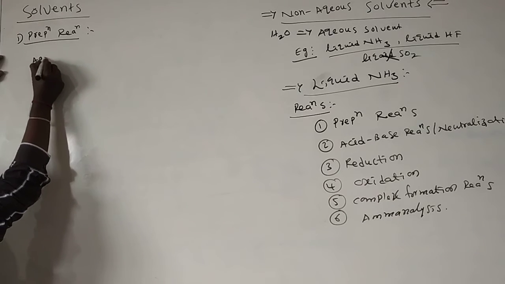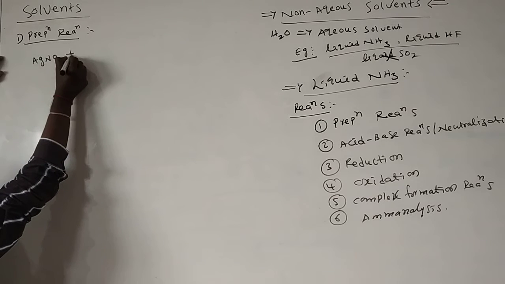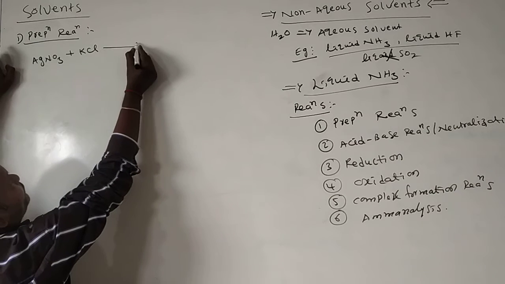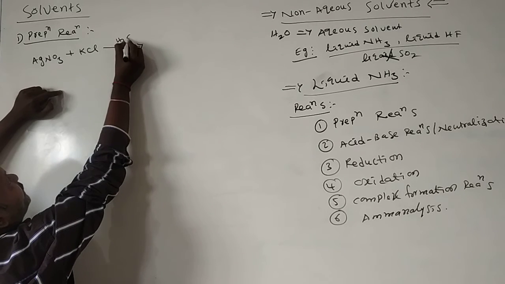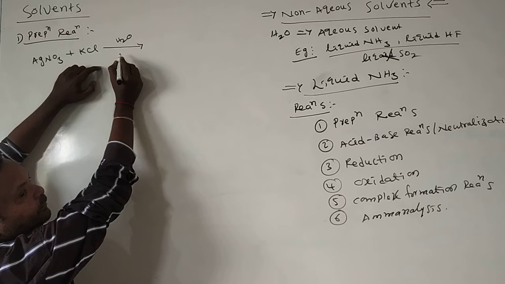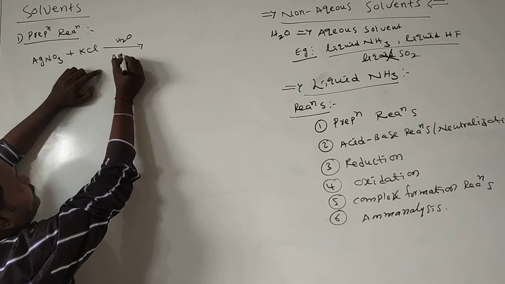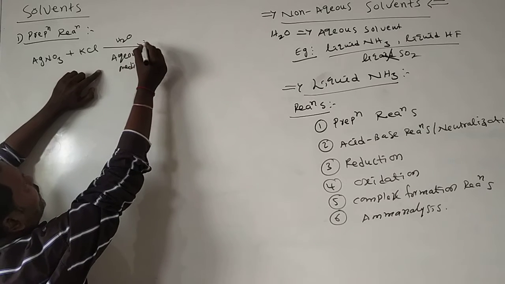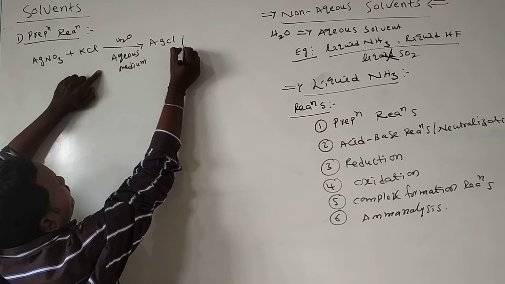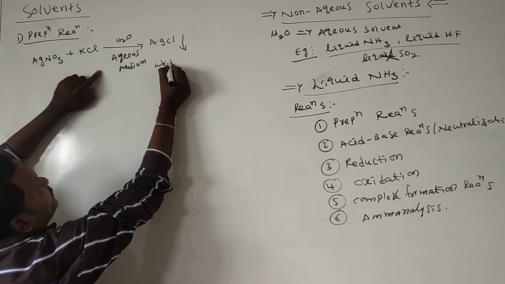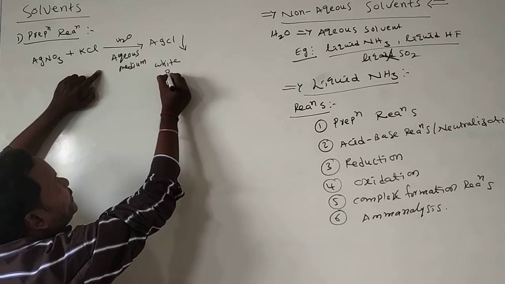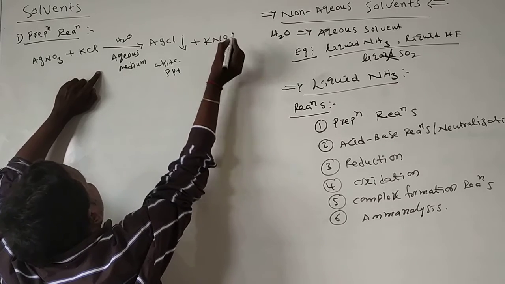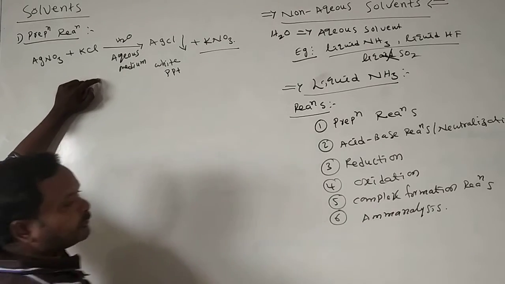Silver nitrate, AgNO3, reacts with potassium chloride in the presence of aqueous medium, water. What happened? Silver chloride was formed, a white color precipitate, along with potassium nitrate.